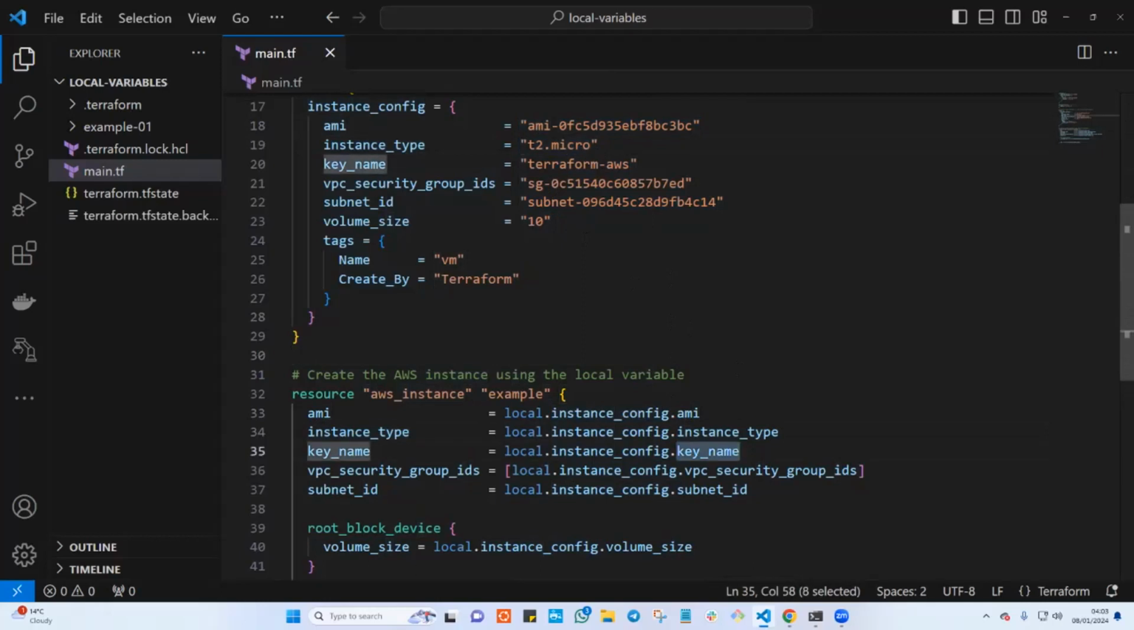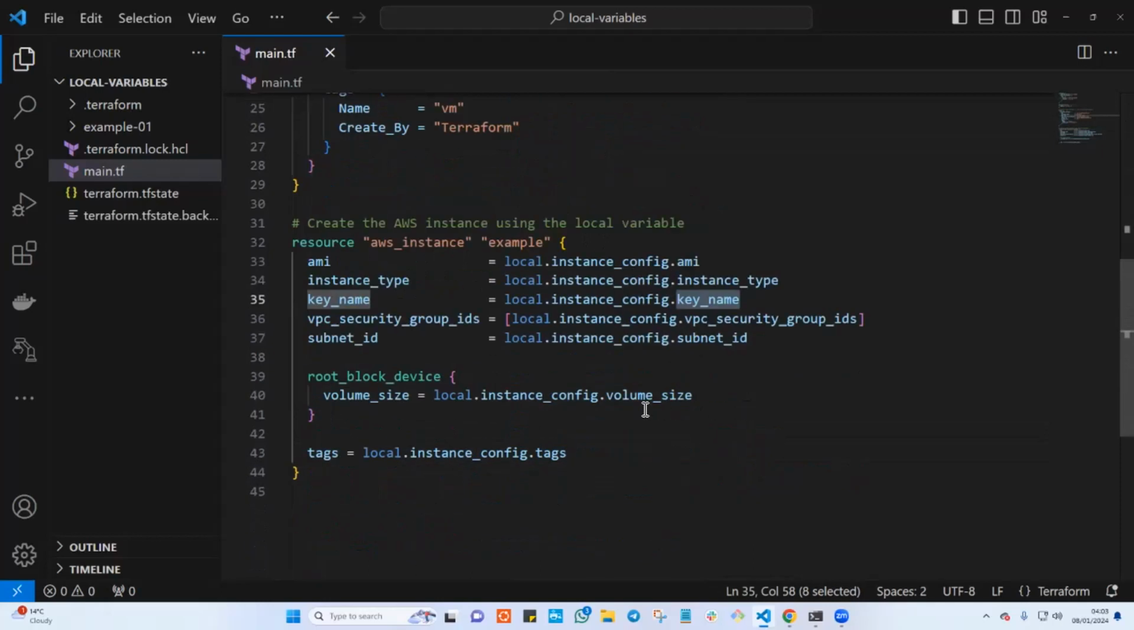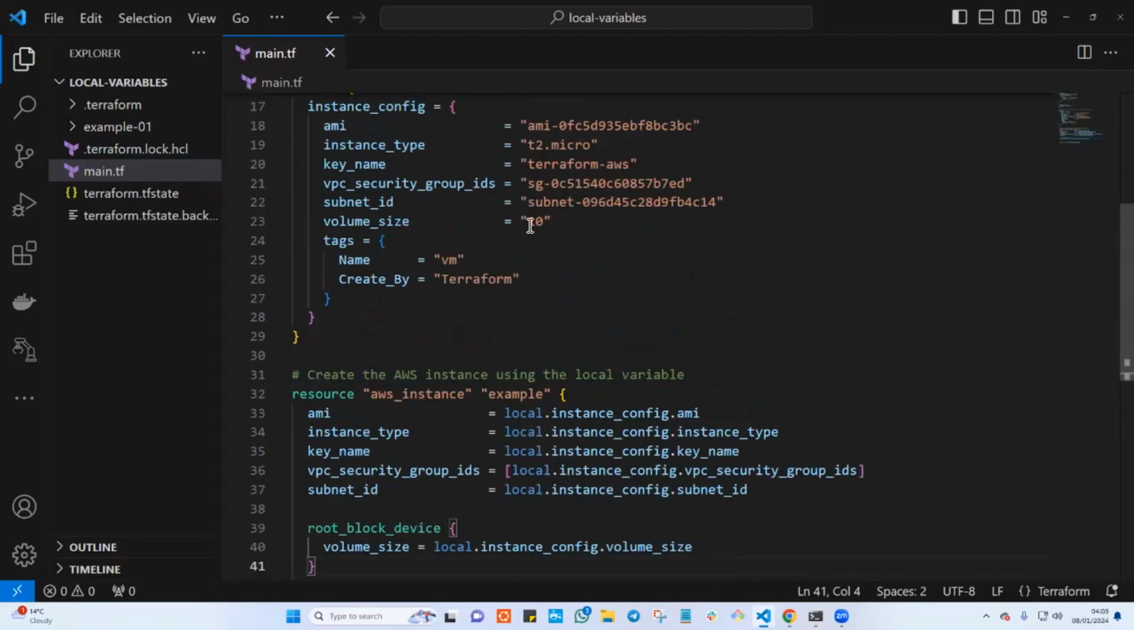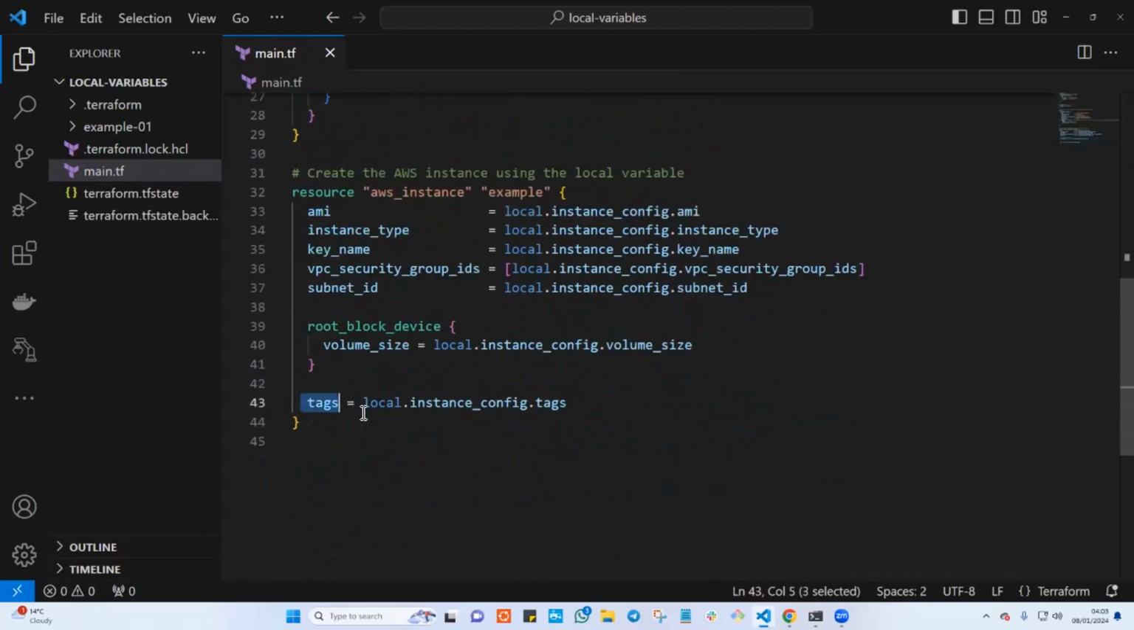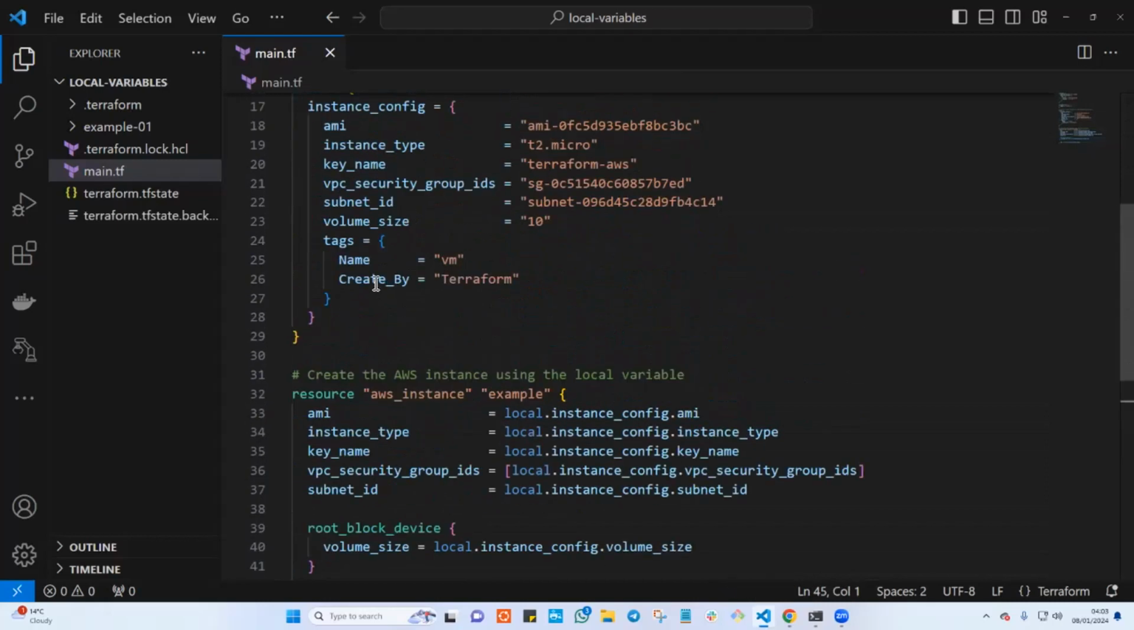Here, I want the key name, it will grab the key name, and so on. And here also we have the root device, which means it will come and grab this root device. And here we have the tag. It will go ahead and grab all these tags and bunch them here, right?